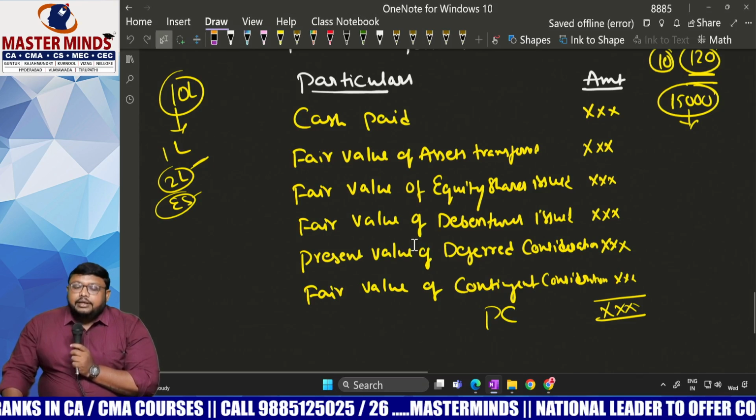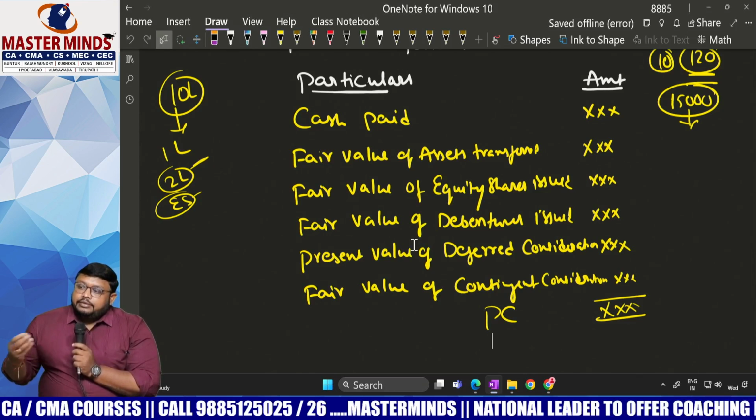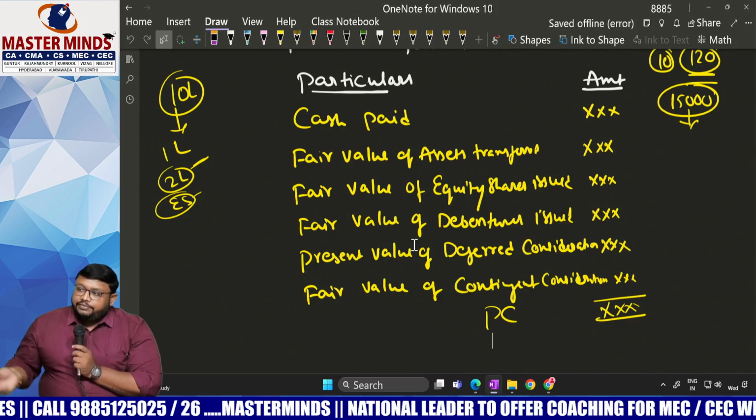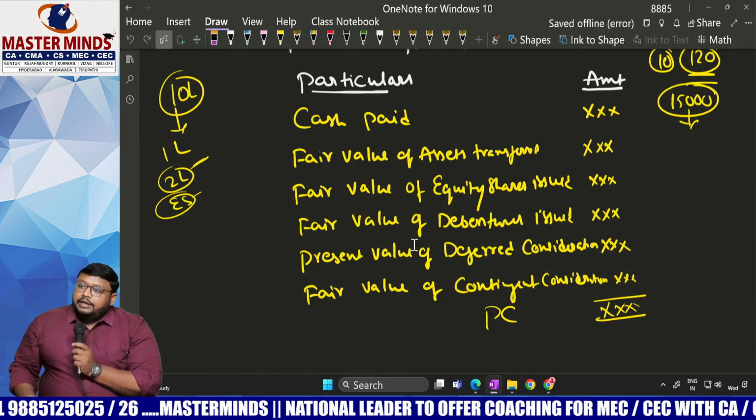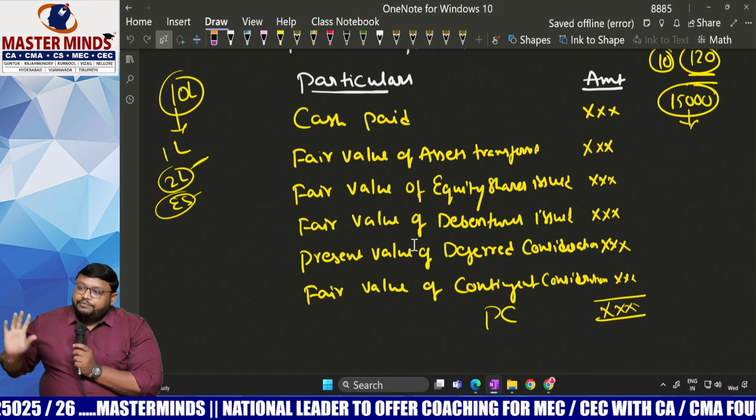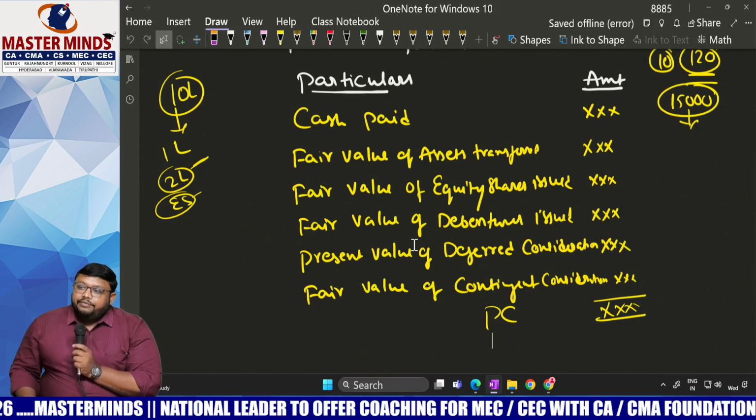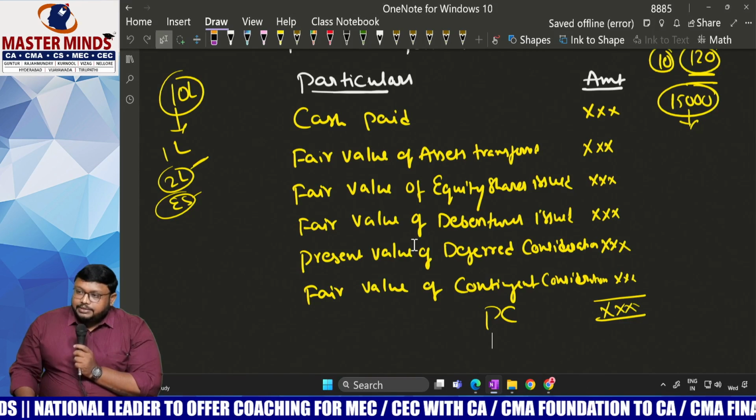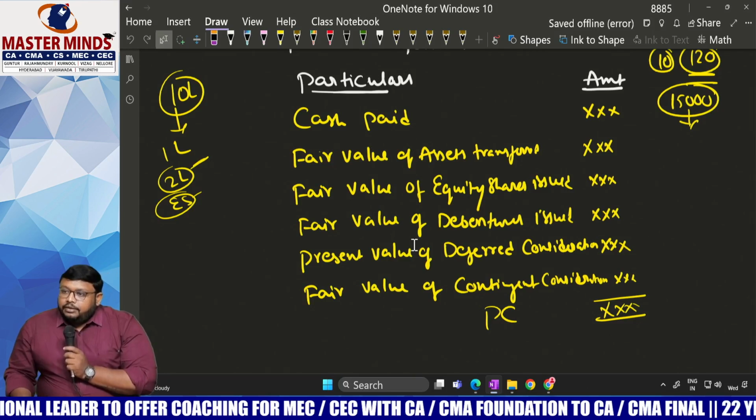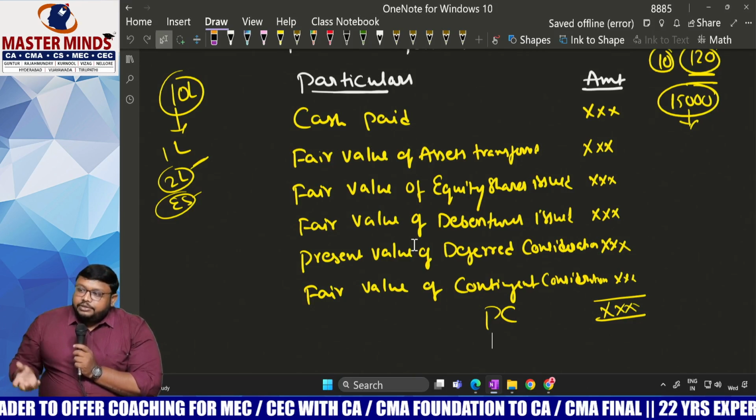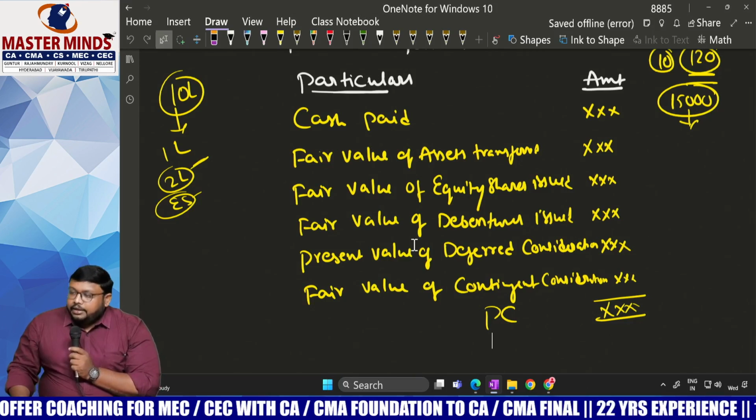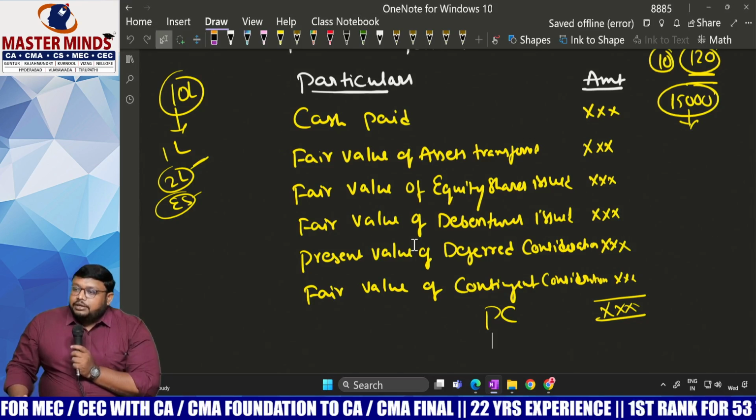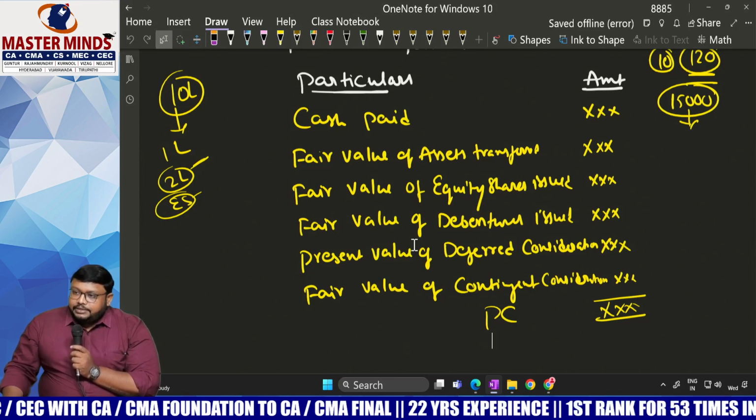Contingent consideration means, as a part of consideration, you are saying that after 3 years or after 5 years, I will give you a fixed number of shares, say 10,000 equity shares of my company. For a fixed number of shares, what is the value of those shares? We don't know the market value after 5 years. We don't know at present. So it is contingent in nature, and that consideration we call contingent consideration. The fair value we will determine based on estimations, and we will recognize it at present value.